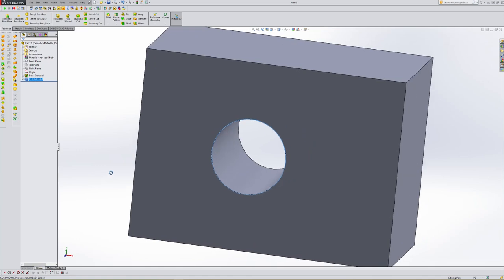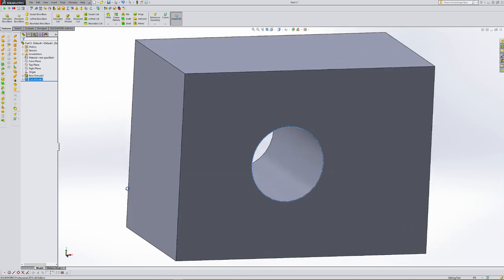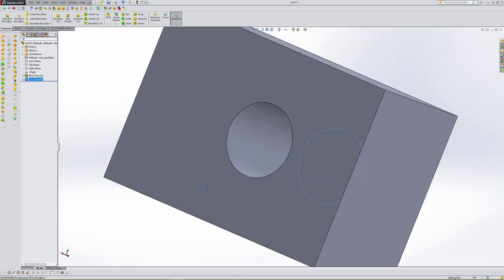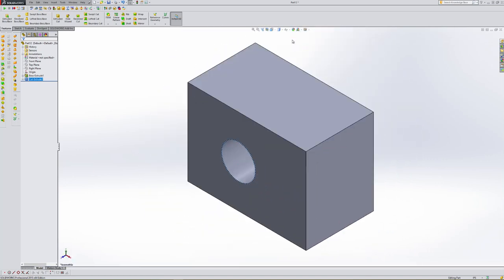So I can rotate it around by holding the middle mouse scroll wheel down. I roll it around and look, but I'm unsure of what orientation I put this thing in because I've moved it really quick. I want to get it back into the isometric view that we had before. There's a really quick shortcut, or you can come up here to this view orientation in the top. You can drop that chevron down and it allows you to pick several of these. Now if I hover over this isometric view, it tells me that my shortcut is Control 7. So go ahead and select Control 7 or select the icon, and you should put your model back in the isometric view.